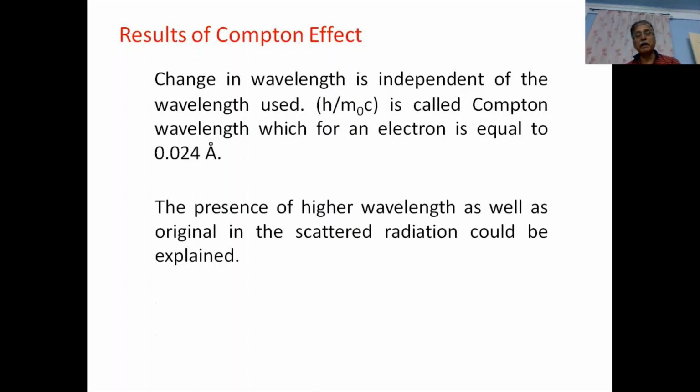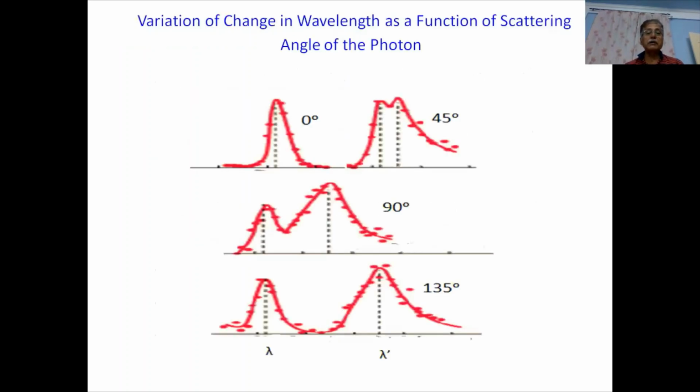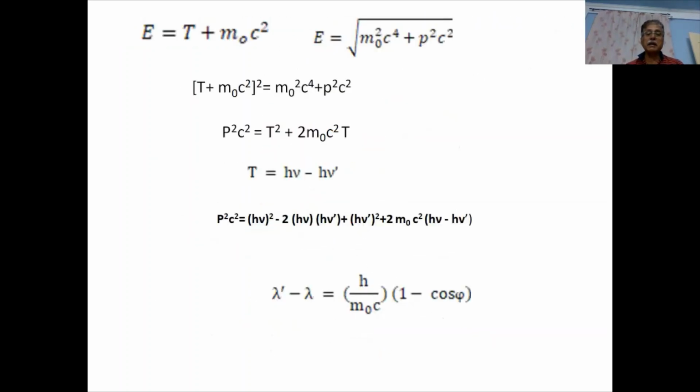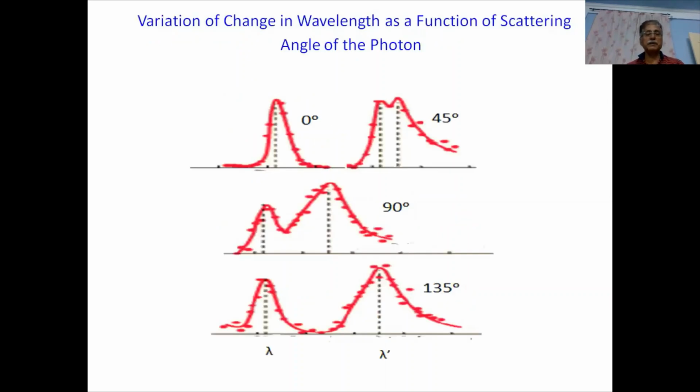Now, the presence of higher wavelength is explained over here, as we have seen from the formula lambda dash minus lambda is equal to h by m naught c (1 minus cos phi). This we have got by taking the photon as a particle and applying conservation of momentum.